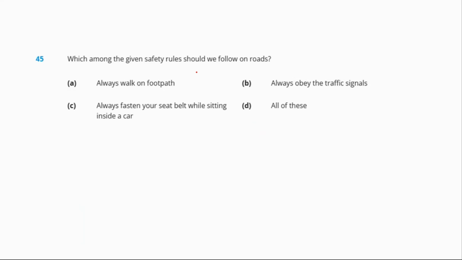Question number 45. Which among the given safety rules should we follow on roads?